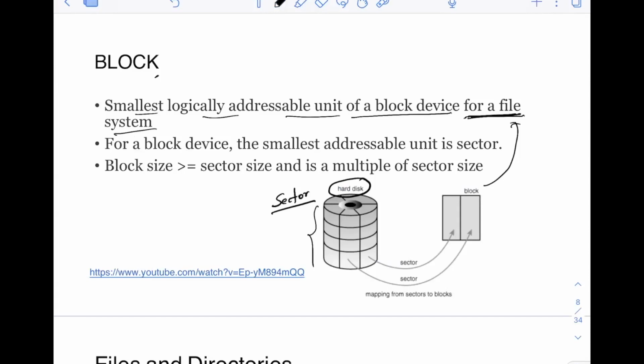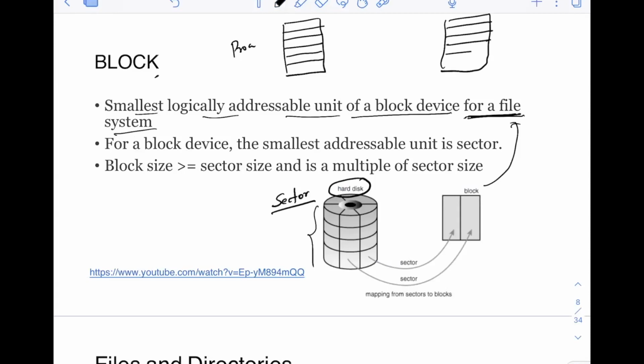So you can again remember the concept of memory management. If you remember in memory management, the process had its own logical pages. The process memory was divided into logical pages, and then you had main memory, which was divided into multiple frames, right? And these logical pages were mapped to some frame. A similar thing is happening here also.